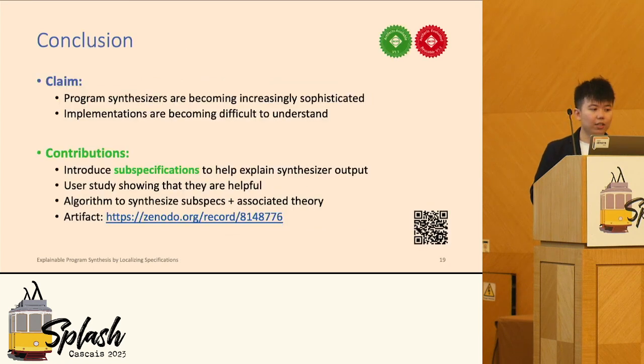So to summarize my talk, program synthesizers are becoming increasingly sophisticated, and understanding the implementation is taking more and more effort. To handle this problem, we introduced the concept of subspecification to help explain the synthesizer's output. We also conducted a user study to demonstrate the usefulness of the subspec, and we developed an algorithm to synthesize them, and we have also developed a lot of associated theory in the paper. Lastly, we implemented our algorithm in a tool called S3. The artifact is available at this link or this QR code if you're interested.